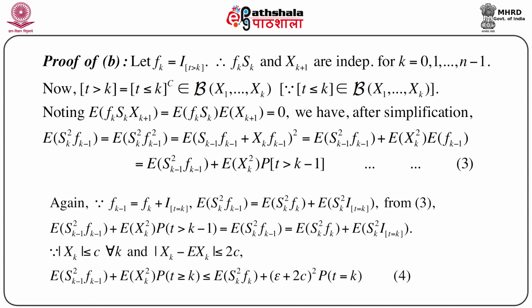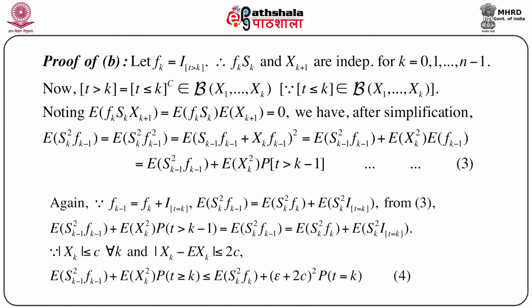So, we can immediately write the expectation of Sk square into fk minus 1 square, and we can also write Sk as Sk minus 1 plus Xk. So, putting that here, we have the expectation of Sk minus 1 fk minus 1 plus Xk fk minus 1, whole square, and just considering that old formula (a plus b) whole square, and after a little bit of simplification, the product term will vanish naturally.